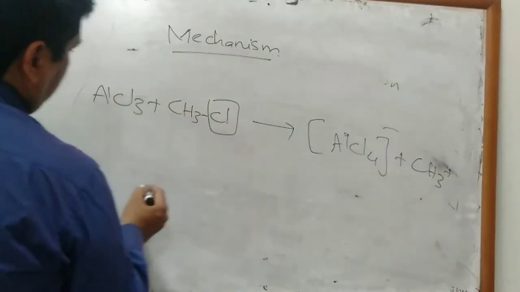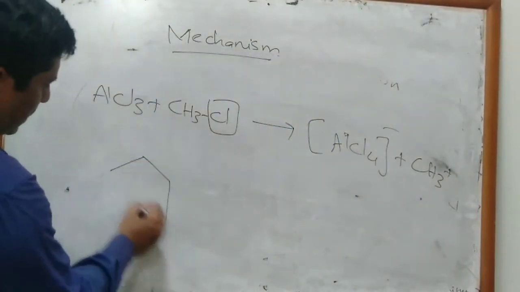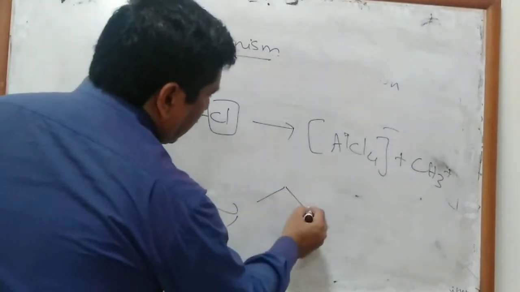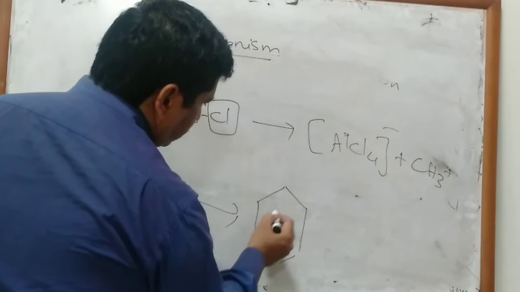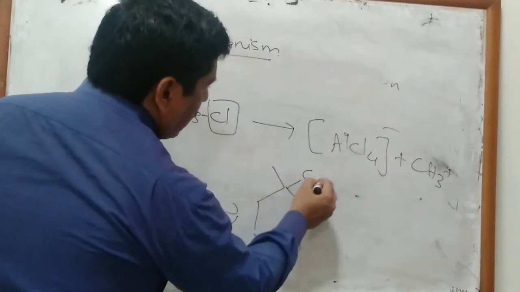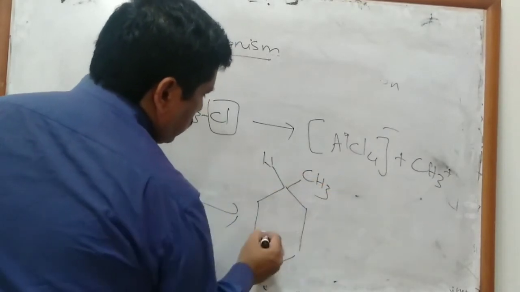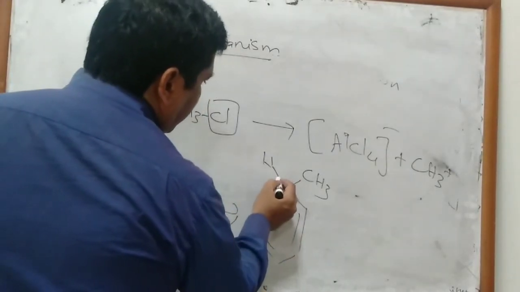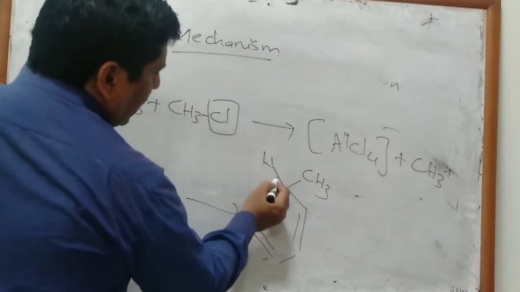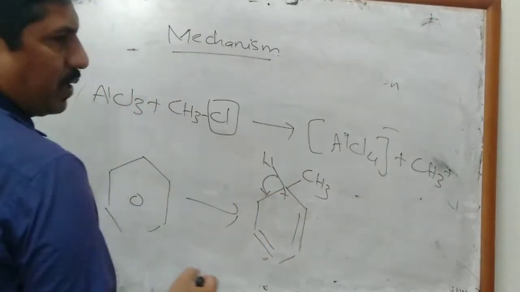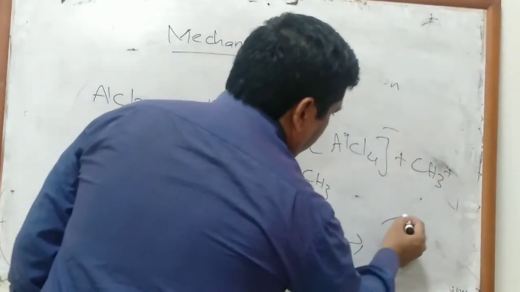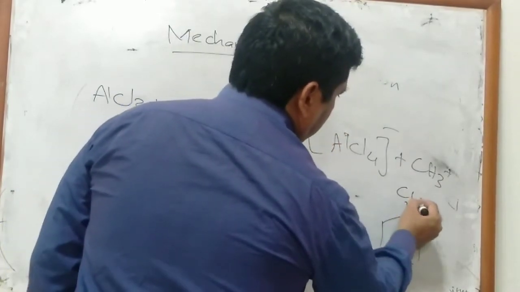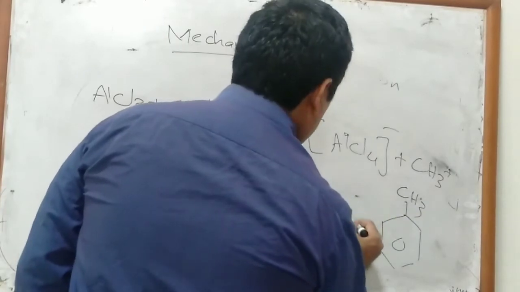That carbocation ultimately reacts with the benzene ring and removes its aromatization, and ultimately hydrogen will be removed as a proton, and that bond will be fragmented, and your new structure will be formed.